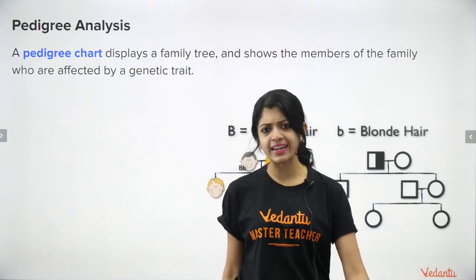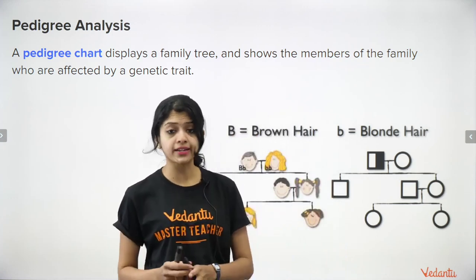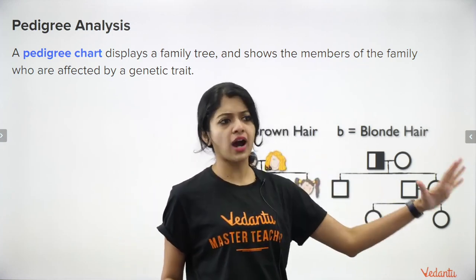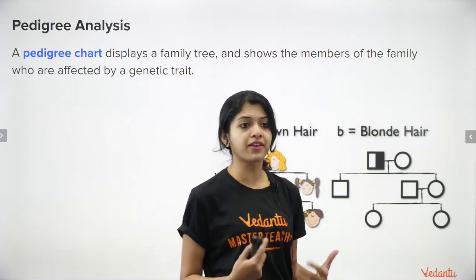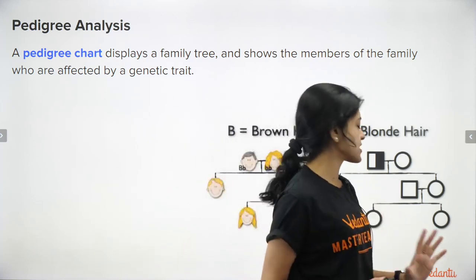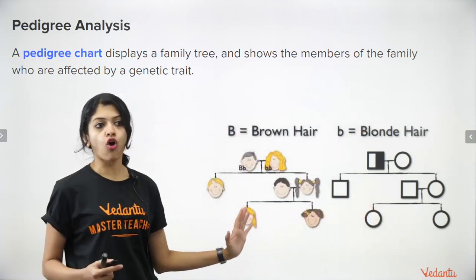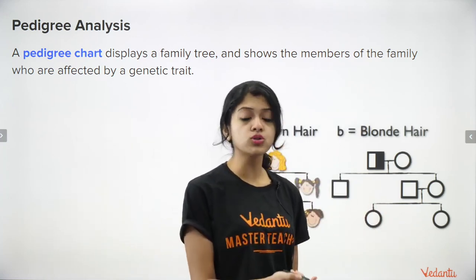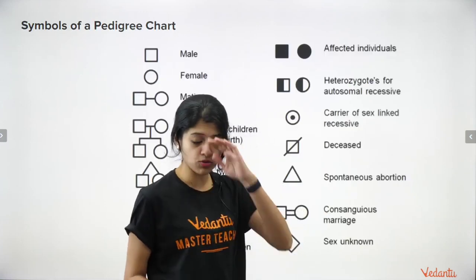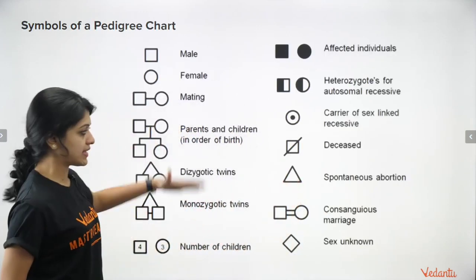And then the pedigree analysis, which is also a chart in your textbook. It's a chart that displays a family tree. It shows the members of a family who are affected by a particular genetic trait. This is just an example of a pedigree chart. There are symbols that we use in a pedigree chart, which are these.